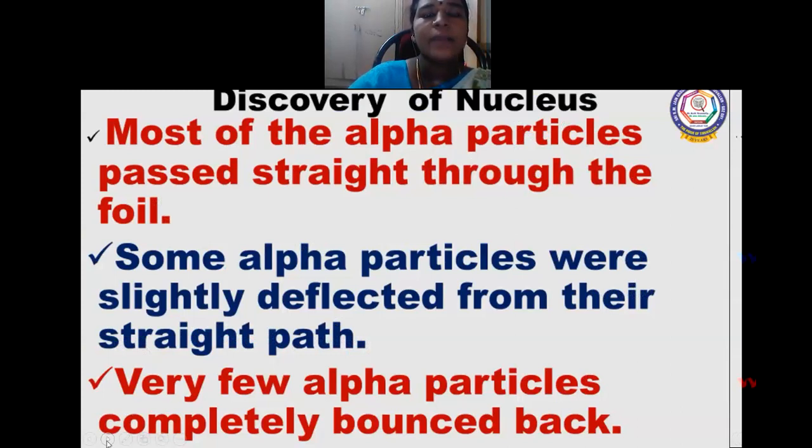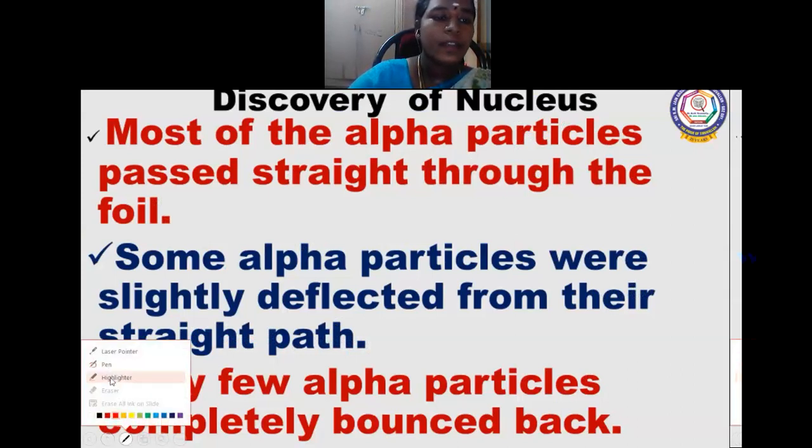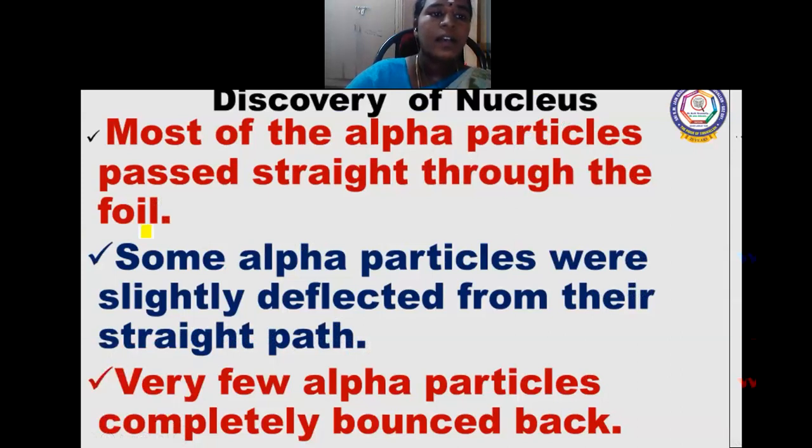Most of the alpha particles passed straight through the gold foil, some of the alpha particles were slightly deflected from the straight path, and some completely bounced back.